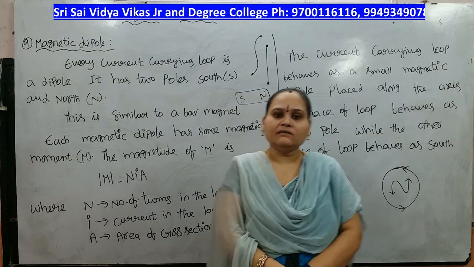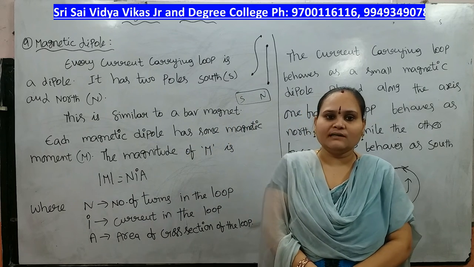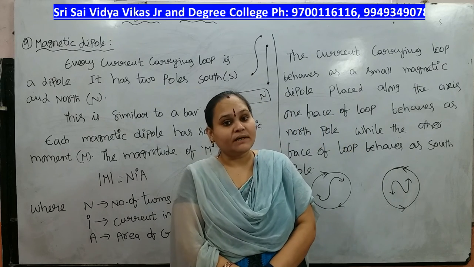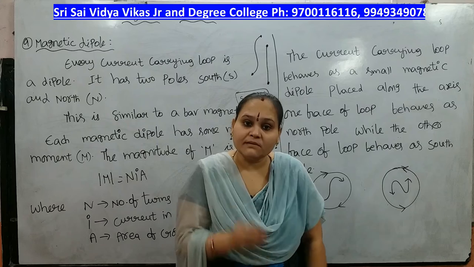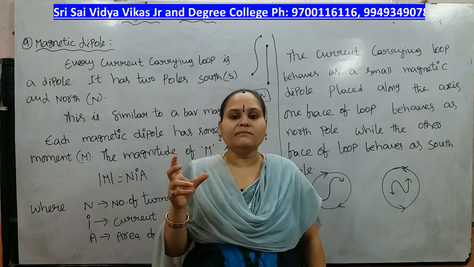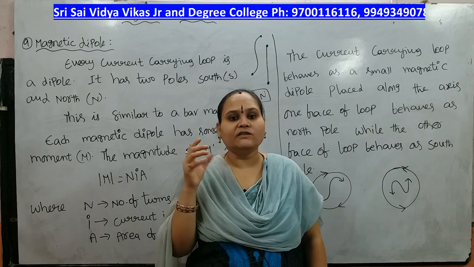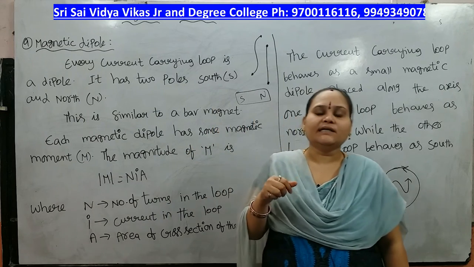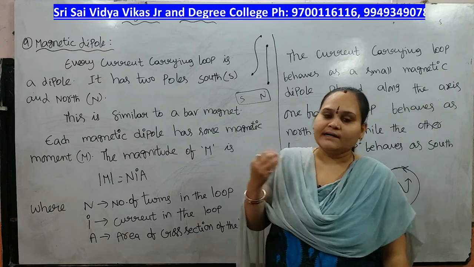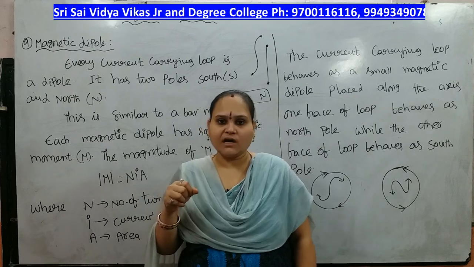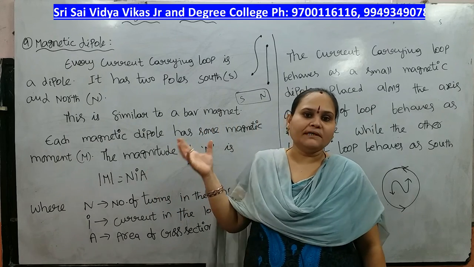It has two poles, one is south pole and another one is north pole, and it has some magnetic moment. The magnetic moment is denoted with capital M. The magnitude of the dipole moment is modulus M equal to capital N into I into A. Capital N is the number of turns in the loop, I is the current in the loop and A is the area of cross section of the loop. This is the magnetic dipole moment formula.